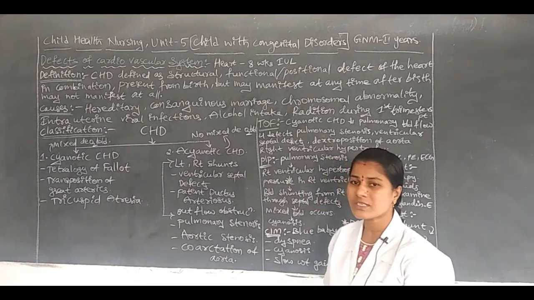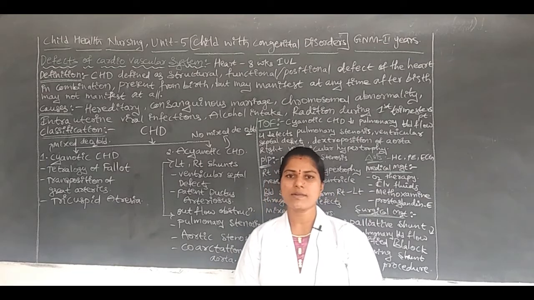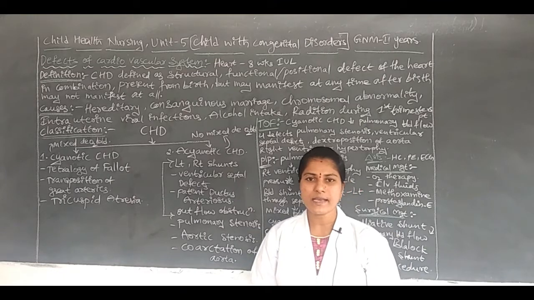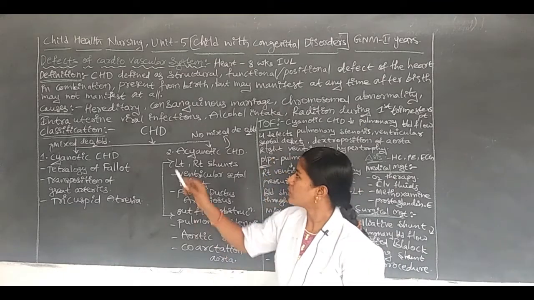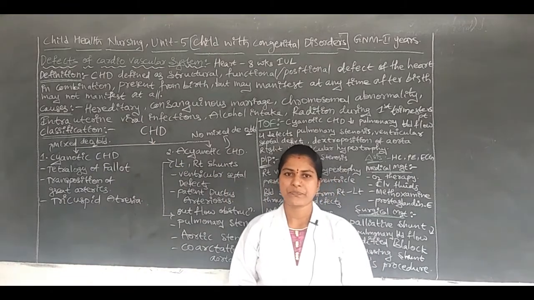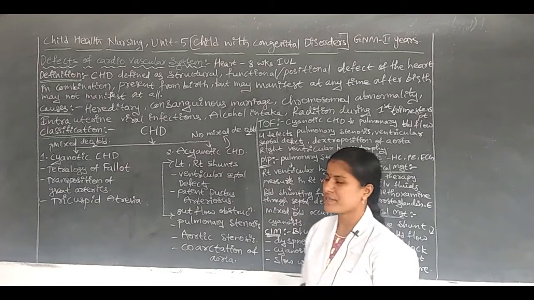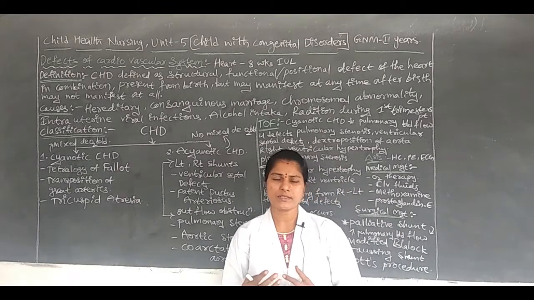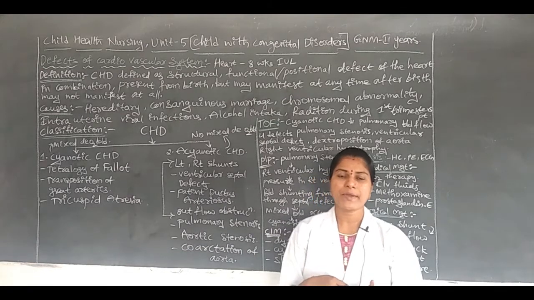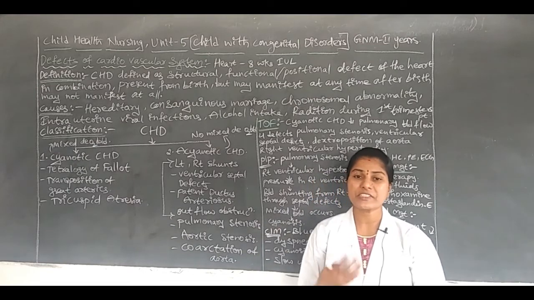There are some causes. What is the reason why children may be affected by congenital heart diseases? The main reason is heredity. Through heredity the children may have CHD. Next, another one is consanguineous marriages, where the mother and father are married with a blood relationship.